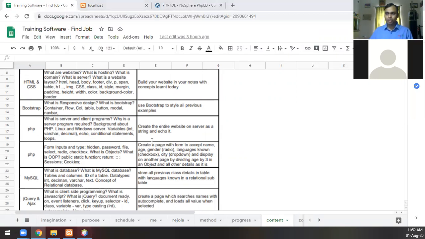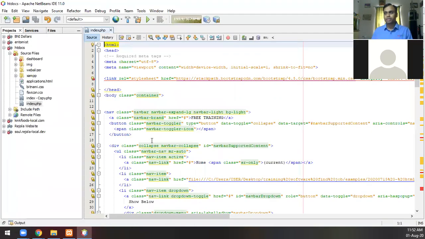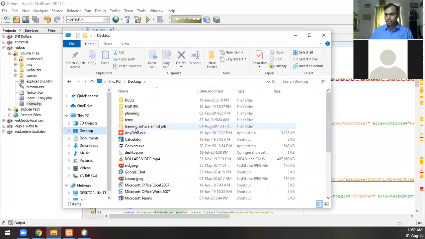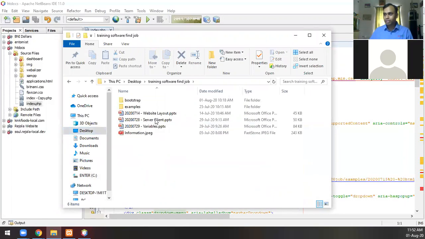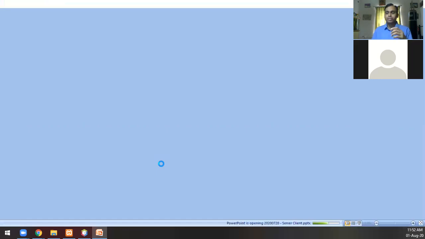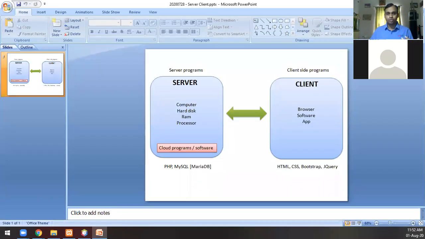And what is echo? Echo is basically to show some content on the browser, and it's very important to understand this echo concept a little bit. To understand that, I'll open the PowerPoint file that I created a few days back, the server client PowerPoint file. You have to understand this a little bit, because without understanding where echo is running, that particular command in PHP called echo, where is it running and what is the output of that echo? That is something we are going to spend a little time on now.